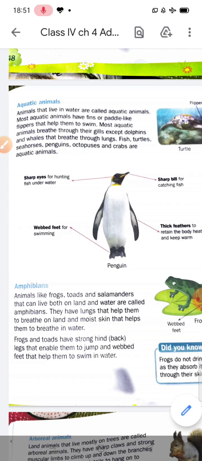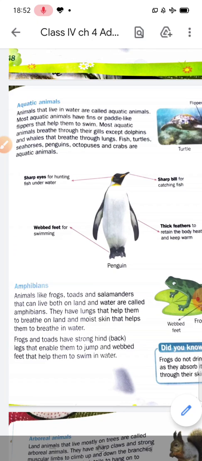Most aquatic animals breathe through their gills, except dolphins and whales. They are mammals, but they live in water, and they breathe through their lungs. So most aquatic animals breathe through their gills except dolphins and whales that breathe through lungs. Fish, turtles, seahorses, penguins, octopuses and crabs are aquatic animals.